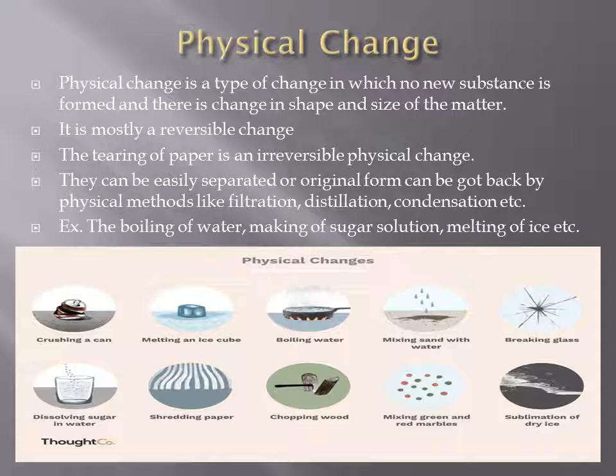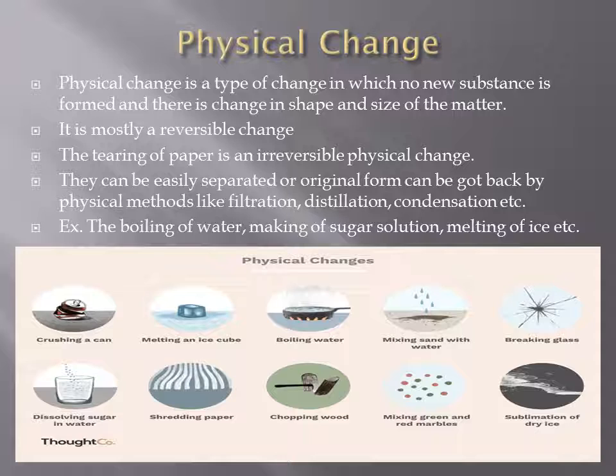So as I told before also, whenever a physical change takes place, the substances can be easily separated or the original form can be got back by physical methods like filtration, distillation, condensation, etc. So if I talk about a few physical changes, they are like the boiling of water. Once you boil the water, you can get back the water by the process of condensation.